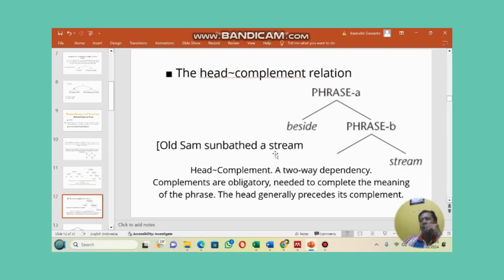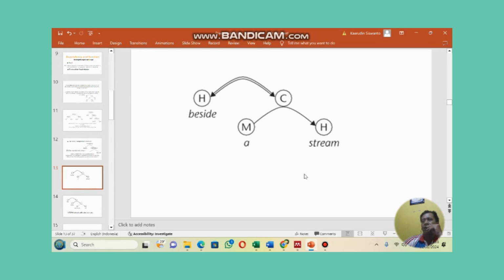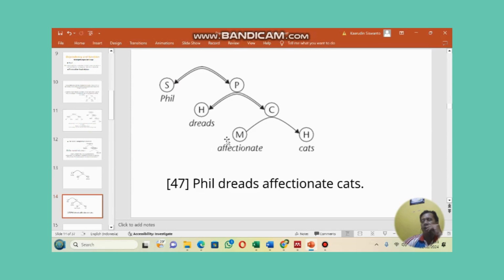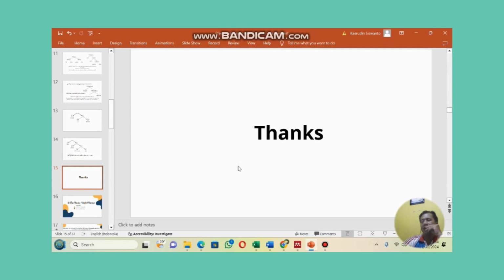Example. The head complement relation. Example, Otsam sunbathed a stream. Head complement is a two-way dependency. A complement is obligatory, needed to complete the meaning of the phrase. The head generally precedes its complement. Ini ada bahannya. Ini juga example, Phil breeds affectionate cats. Ini rincian-rinciannya. Oke, selesai.